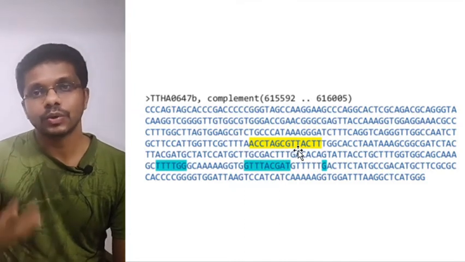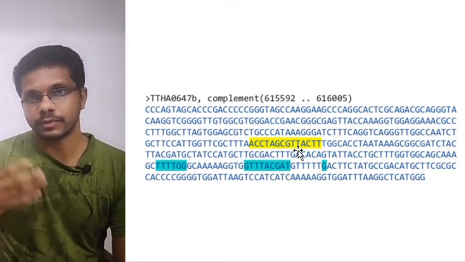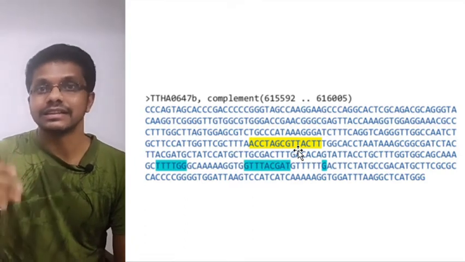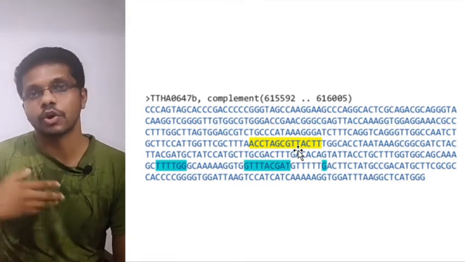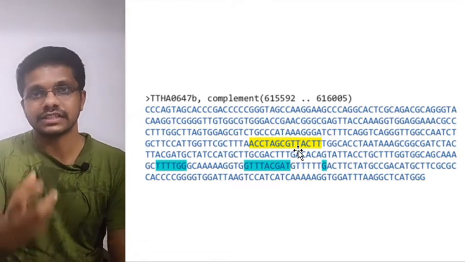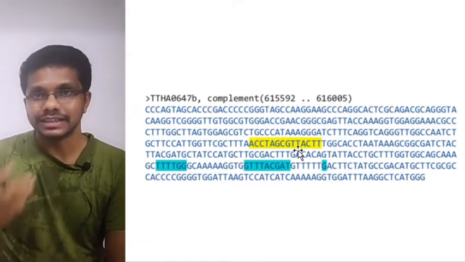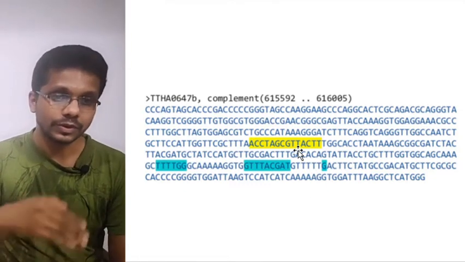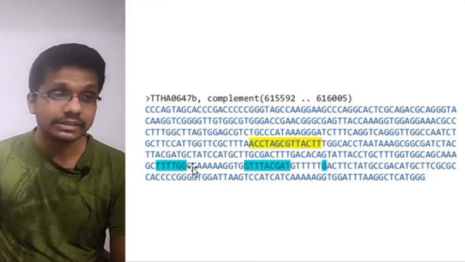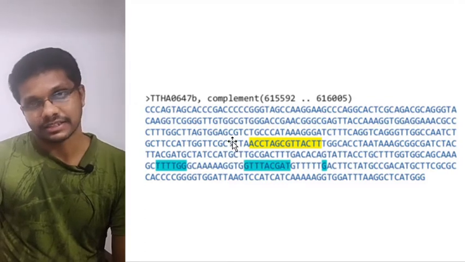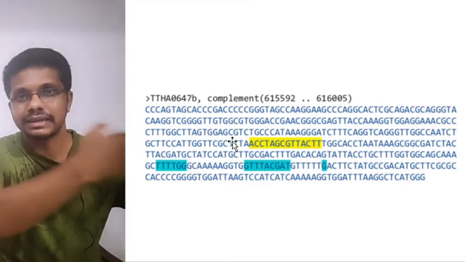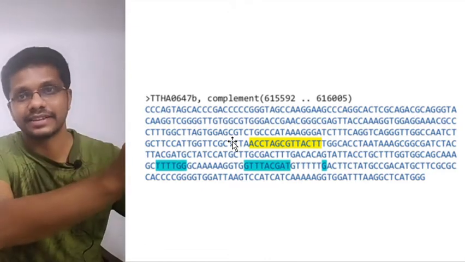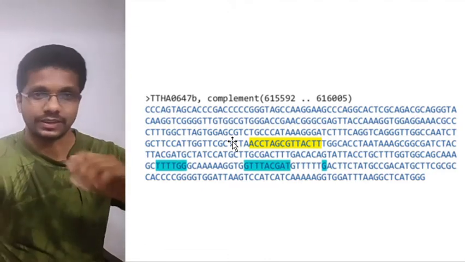So once we know the common pattern of a promoter, we can predict it in different regions. Or if we know the common sequence of a DNA which binds to an enhancer, we can predict which region of DNA is going to bind to an enhancer. So like that we can make so many predictions based on pattern recognition. What I would like to say is that pattern recognition and prediction are very much related. Once we are able to identify the pattern, we can make predictions based on that.